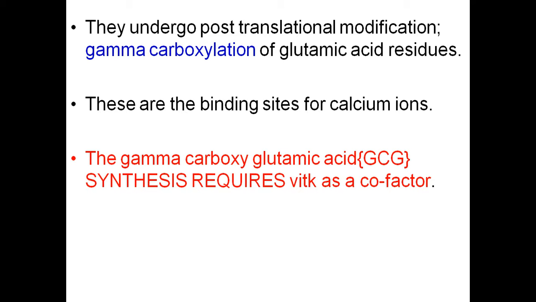This results in the activated prothrombin, and further the proteins get activated, so the coagulation cascade mechanism will be initiated. The binding sites for the calcium ions are present on the factors also. So these get activated because of the involvement of vitamin K.